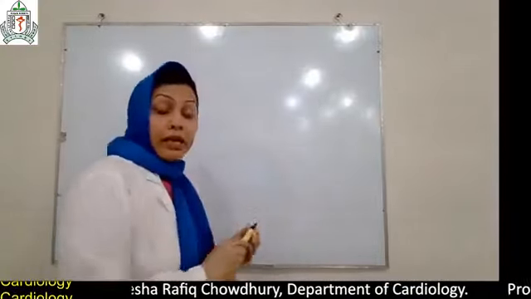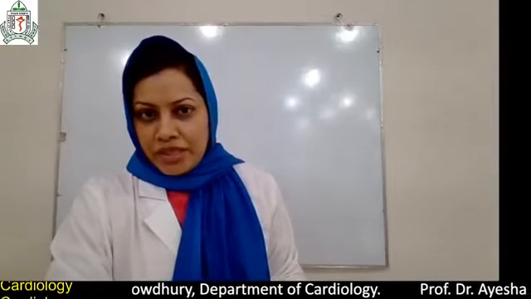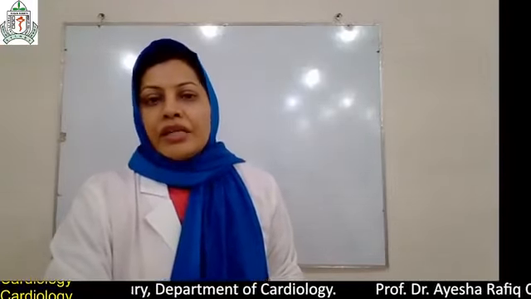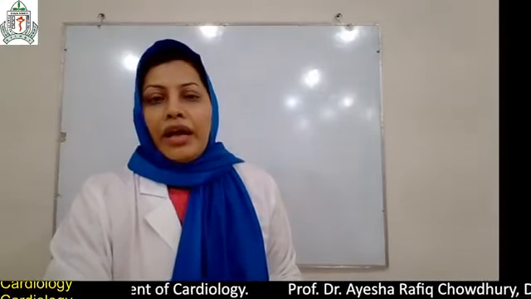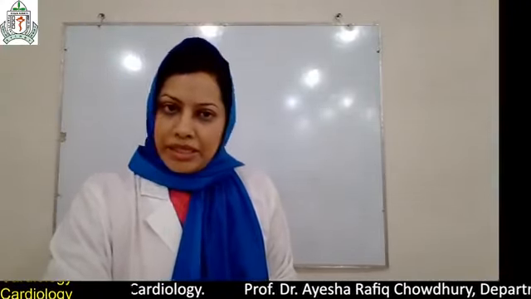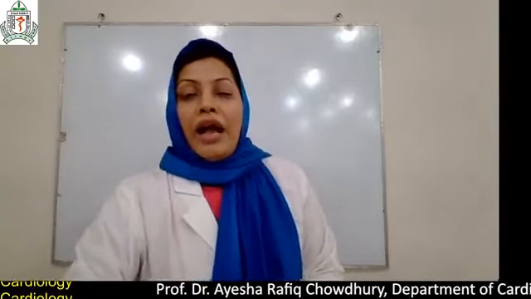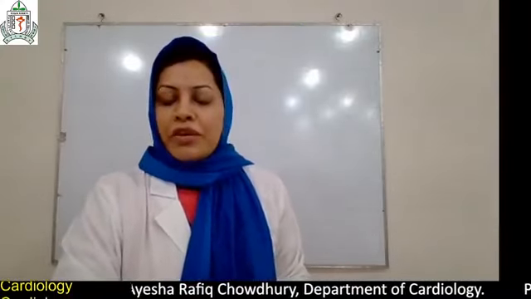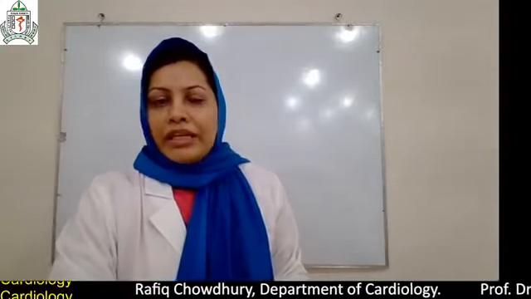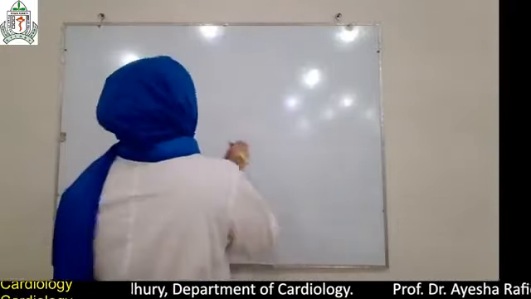So, what are the diseases? In the mitral valve, mitral stenosis and mitral regurgitation; tricuspid stenosis and tricuspid regurgitation; pulmonary stenosis and pulmonary regurgitation; aortic valve stenosis and aortic regurgitation. I am highlighting the topic of mitral stenosis because it is very much important in the exam. So, I am going to the board.